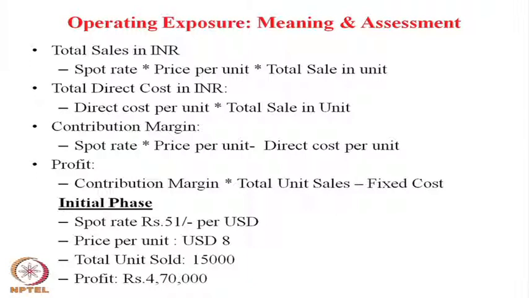And then what is the initial phase? The initial phase was the company selling at $8 per unit, the spot rate was 51 rupees per USD, and total sales were 15,000 units. The company was making a profit of 4,70,000.